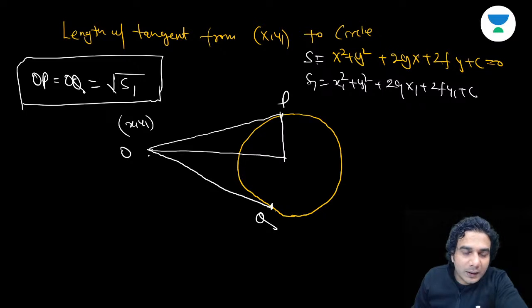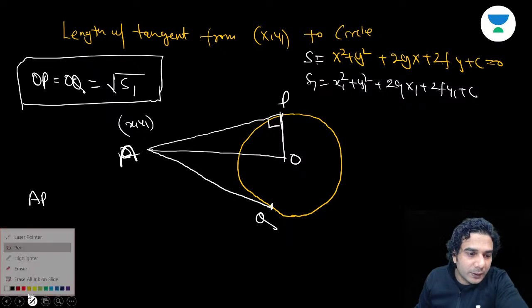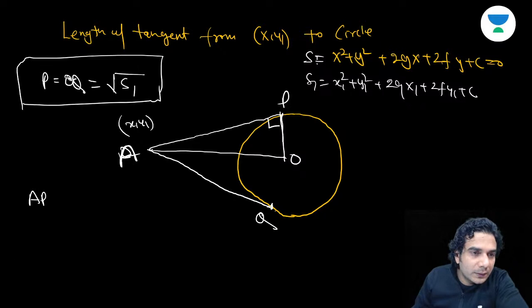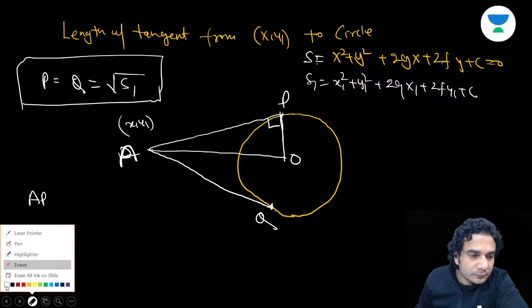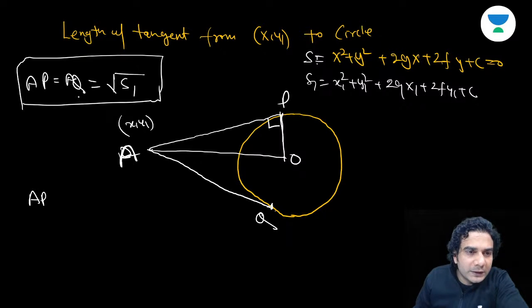I should take this point A. So you know how to take AO and you know OP, and you can apply Pythagoras in this, right? The proving is very simple.